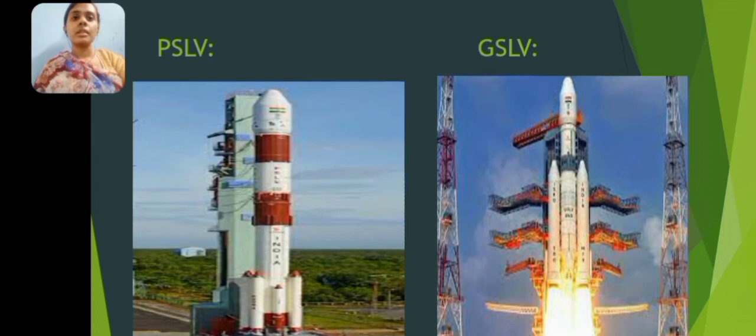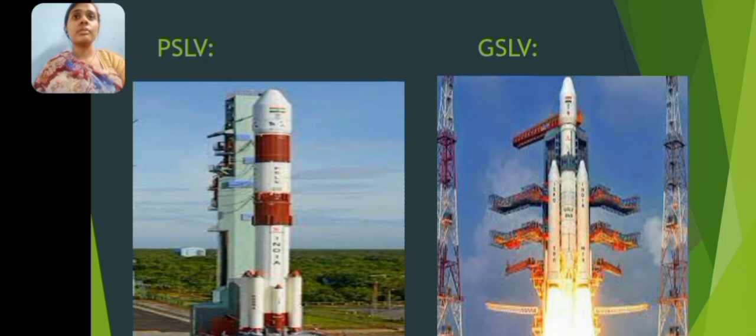ISRO subsequently developed two other rockets, that is PSLV and GSLV. PSLV means Polar Satellite Launch Vehicle, for launching satellites into polar orbits, and this is GSLV, which means Geosynchronous Satellite Launch Vehicle, for placing satellites into geostationary orbits.